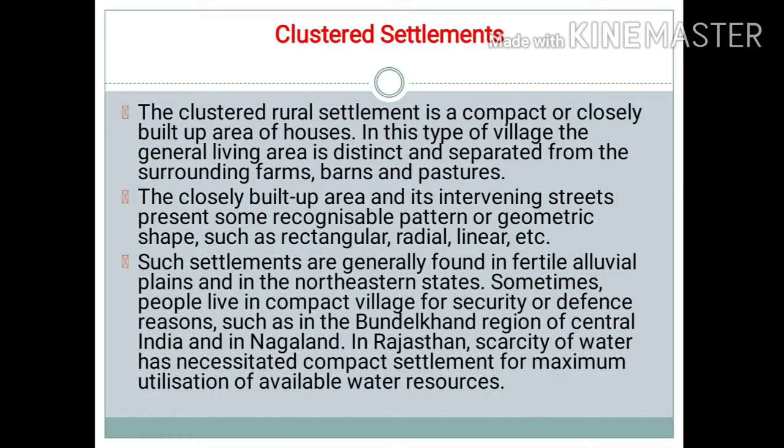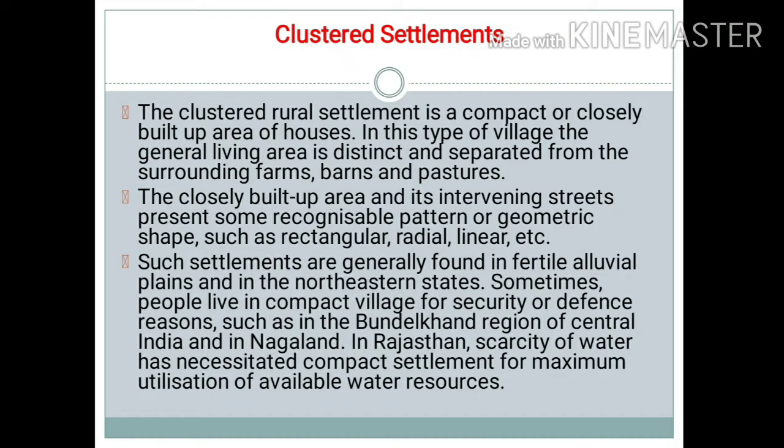The clustered rural settlement is a compact or closely built-up area of houses. In this type of village, the general living area is distinct and it is separated from the surrounding farms, barns and pastures. So what is this clustered rural settlement? In clustered rural settlement, the houses that are built up are very close to each other. They live in a particular area. Their living area is distinct from its surrounding farm areas.